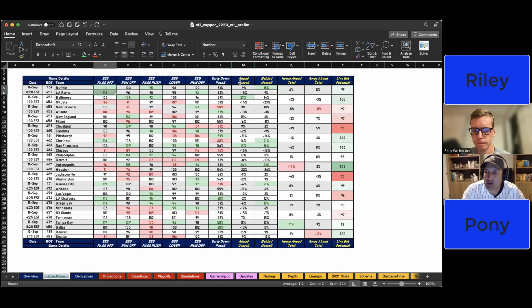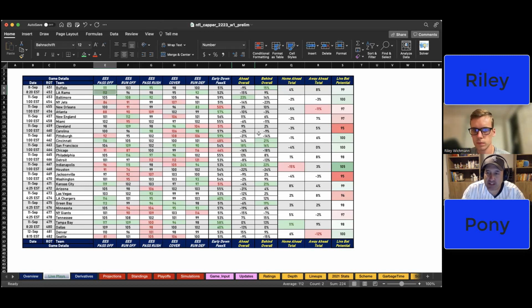We might put out some halftime wagers based on this information. For example, if the Jets are up 14-3 on Baltimore at the half, we're probably going to have a halftime wager on Baltimore based on our statistics, depending on the lines, obviously, and game flow.